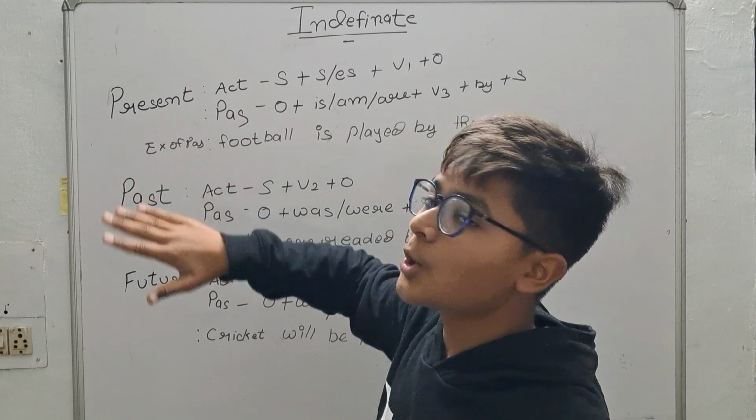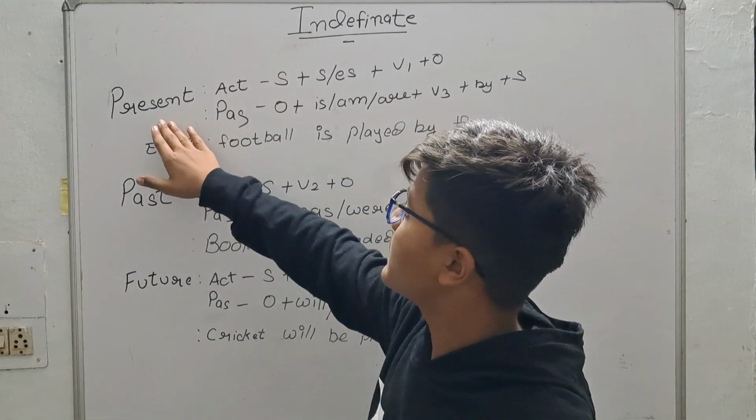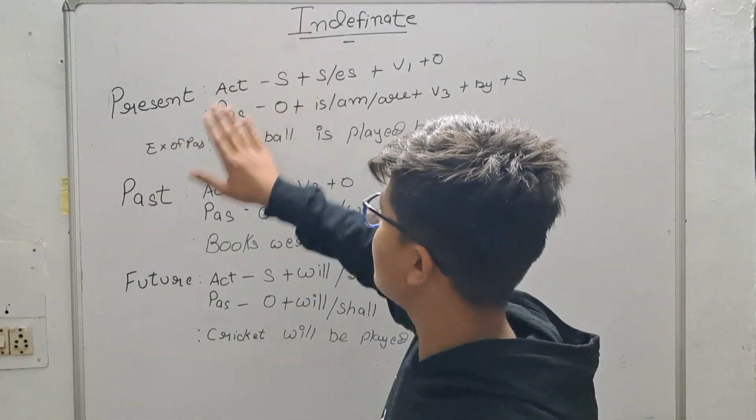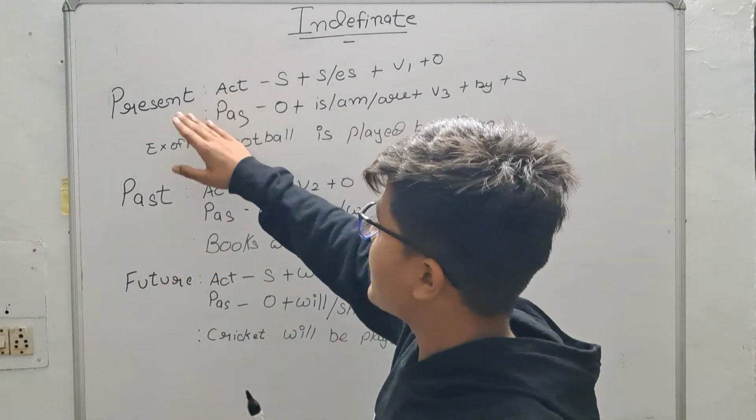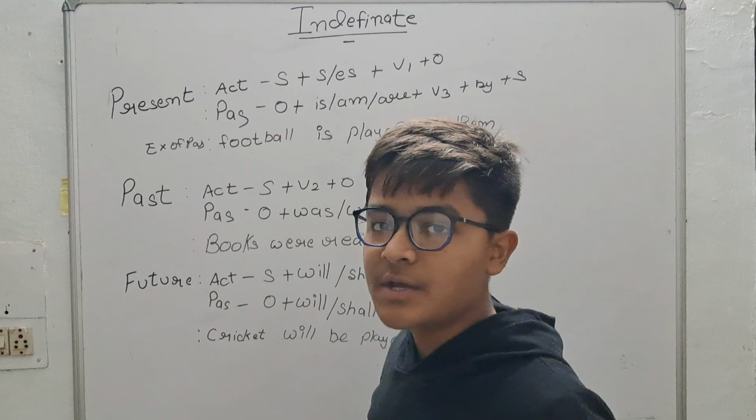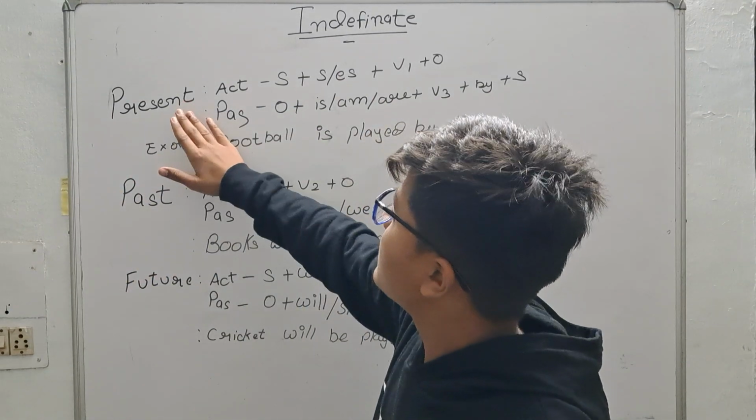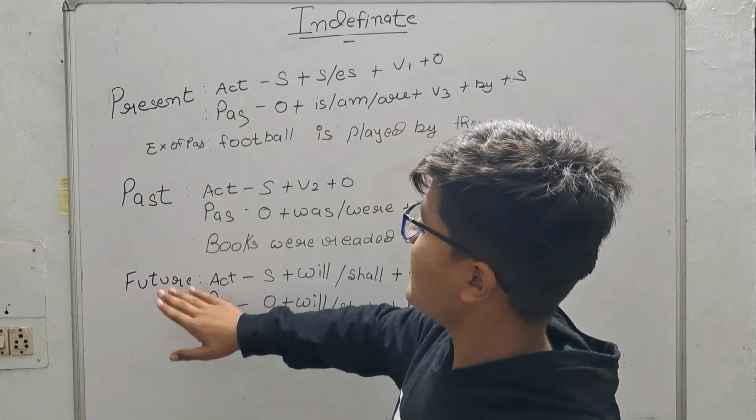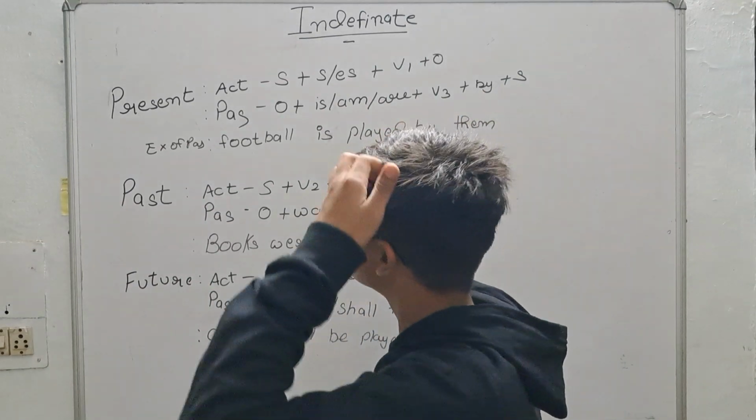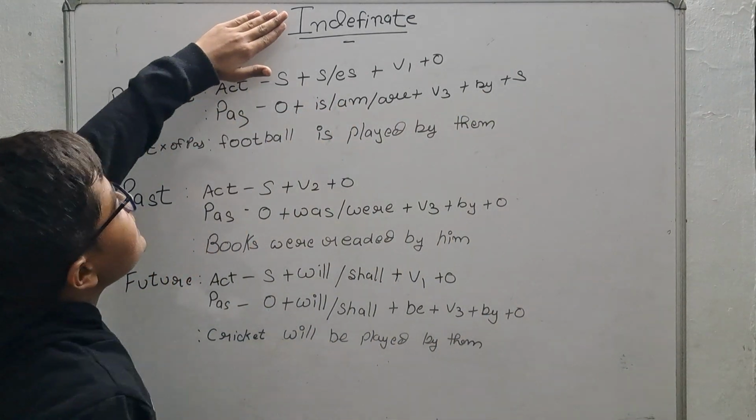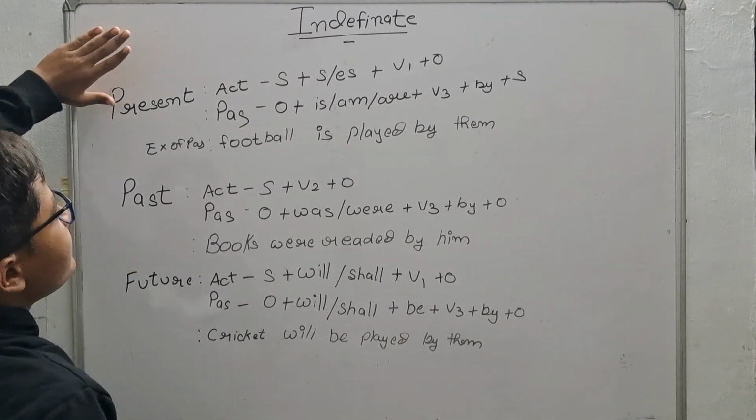In this video we will take the topics of indefinite, like present indefinite, past indefinite and future indefinite, and then present continuous, past continuous, and we don't have to learn future. Then present perfect, past perfect and future perfect. So we will go in that way. So let's start. What is the format of present indefinite?